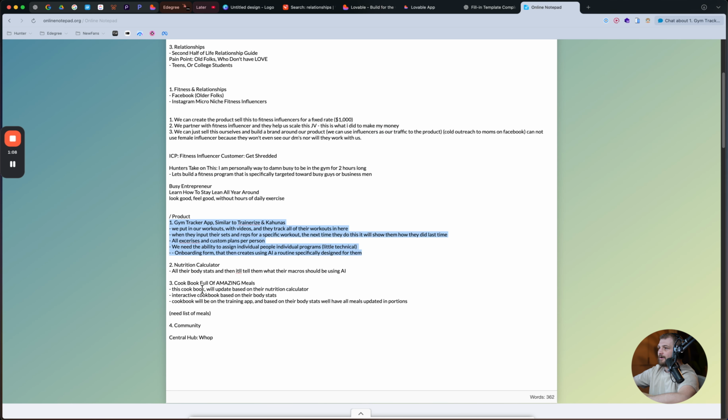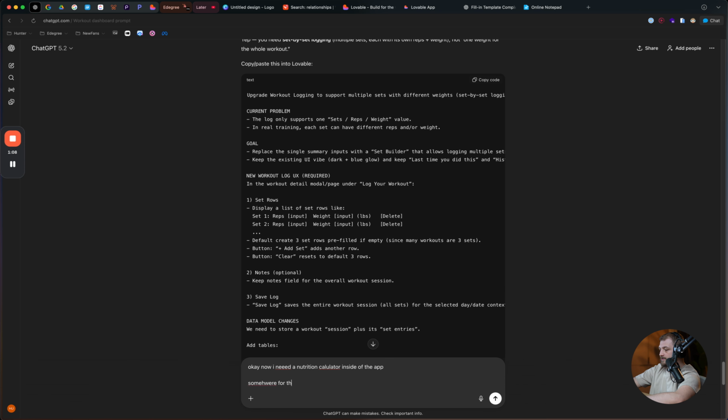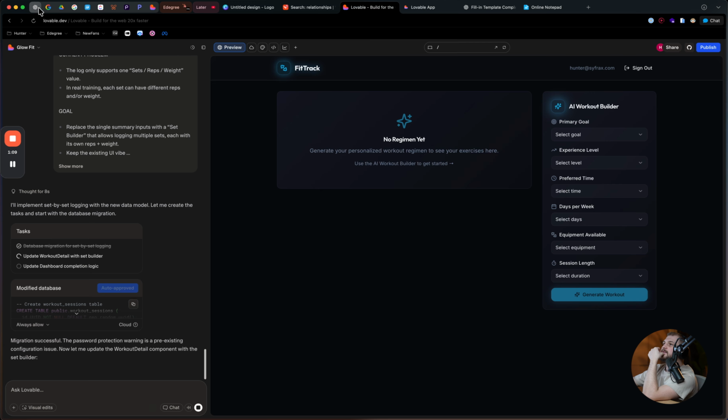Now, the next thing we want to start building out is a nutrition calculator. So we're going to need a cookbook, but let's start off with a nutrition calculator. Now I need a nutrition calculator inside of this app. Somewhere for them to fill out all the details about their body. You would know better than I would. Weight, height, stuff like that. Then using AI, generate what their macros should be. Let's see what it comes up with.